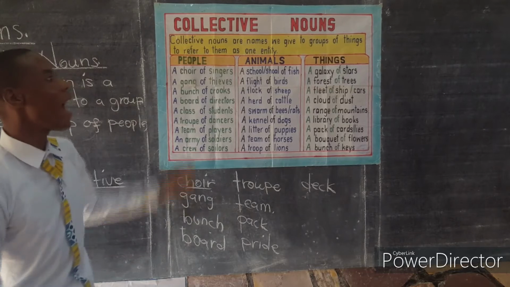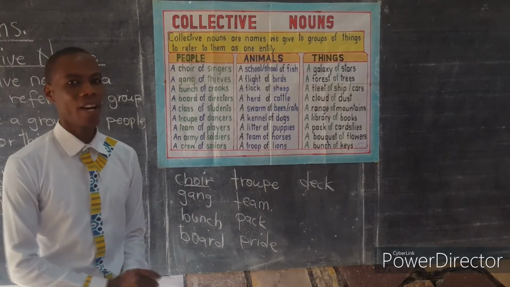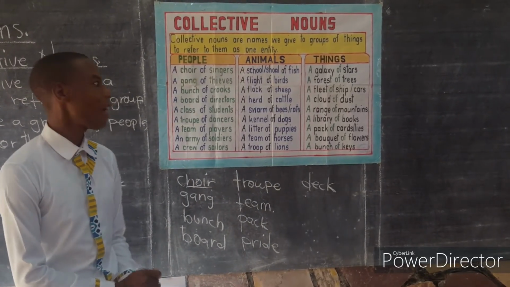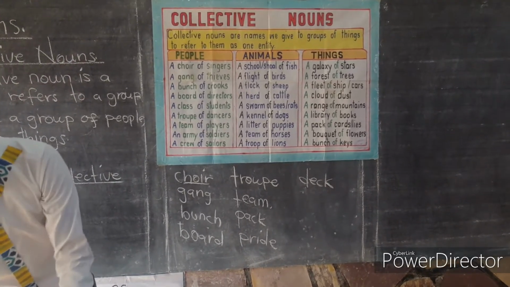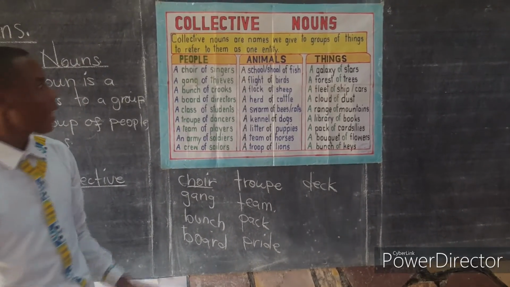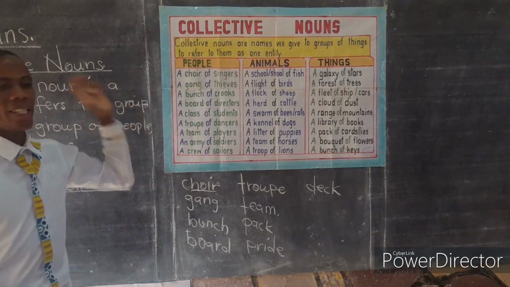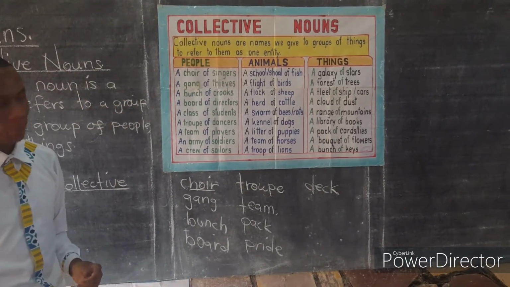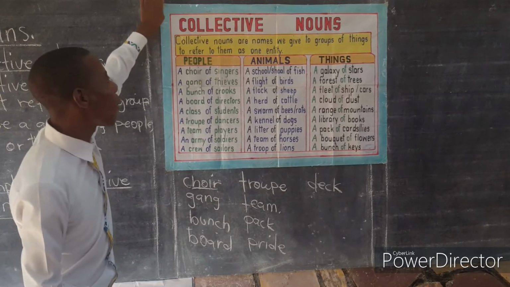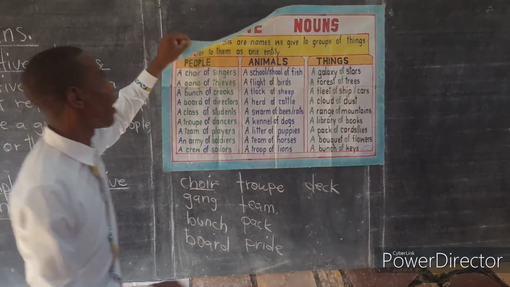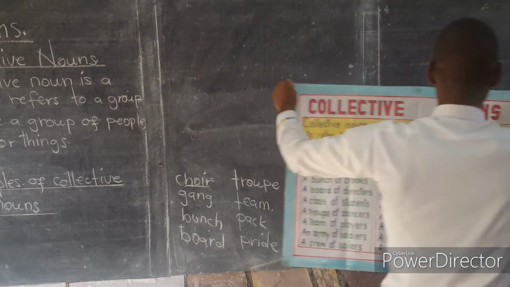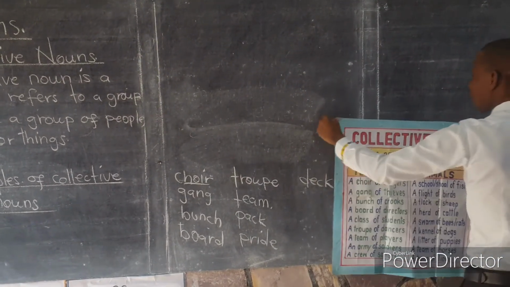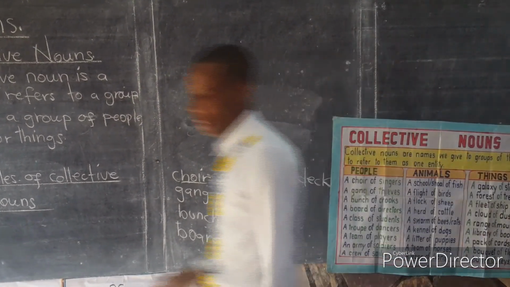So these are some of the collective nouns that we have. I'm not saying they are all. These are just some of them. Now, let us look at how we can use collective nouns in sentences. How can we identify collective nouns in sentences?